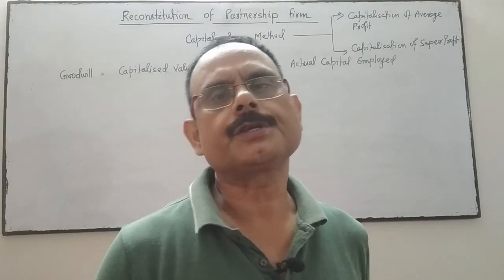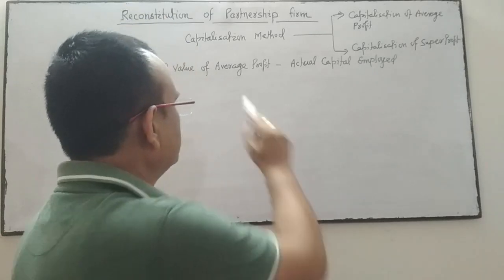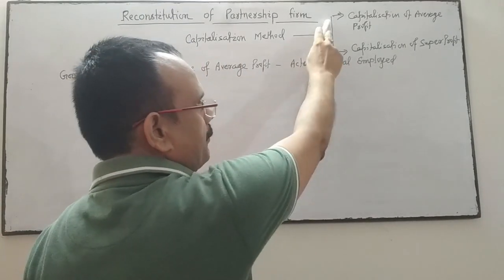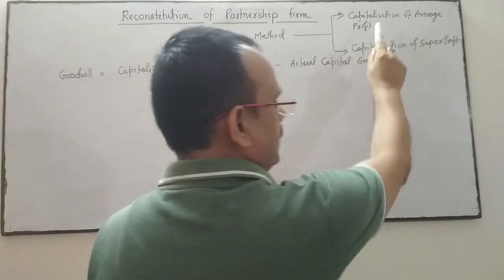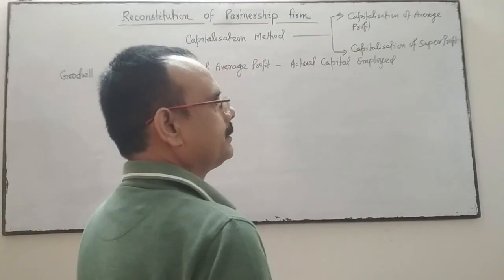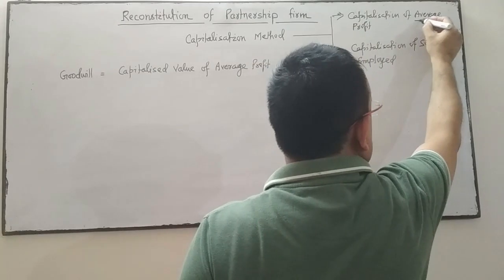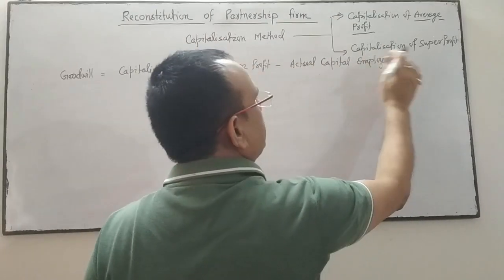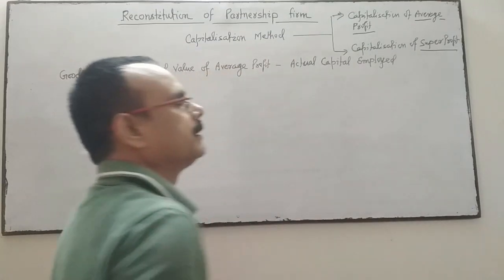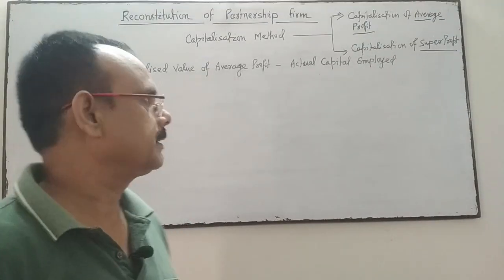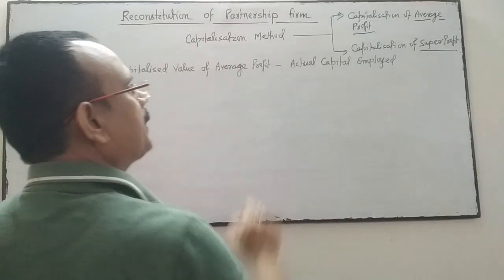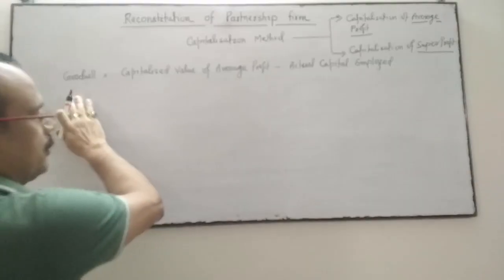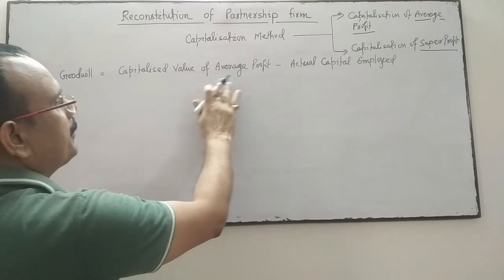Now come to the next method of valuation of goodwill, that is the capitalization method, the third method. Under the capitalization method, there are two different ways to value the goodwill. First is capitalization of average profit, and second is capitalization of super profit. Under the capitalization of average profit, goodwill is equal to the capitalized value of average profit.